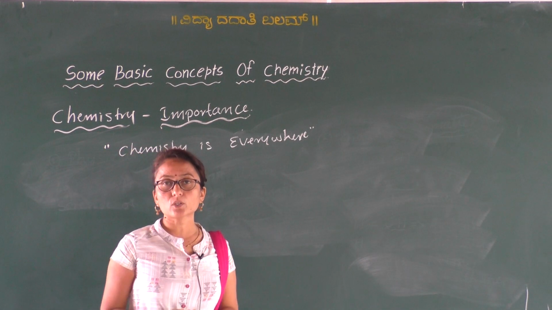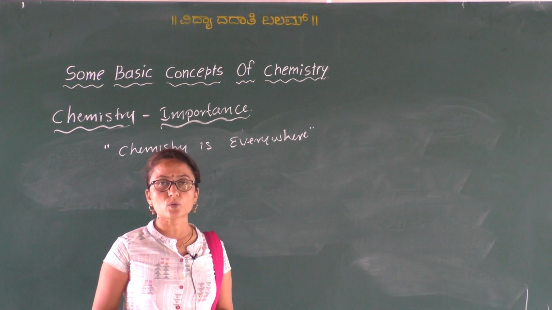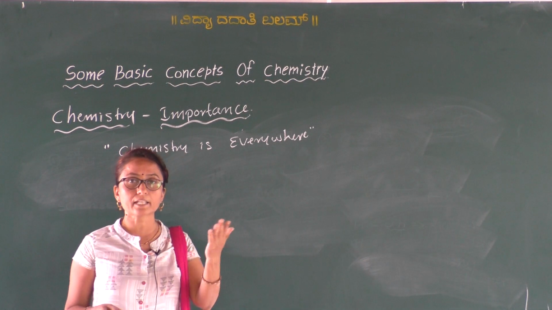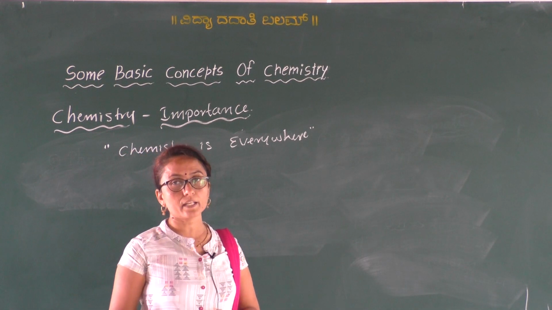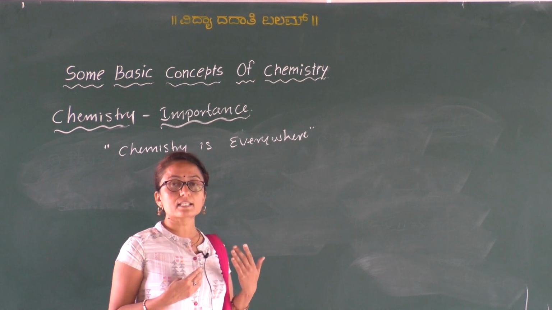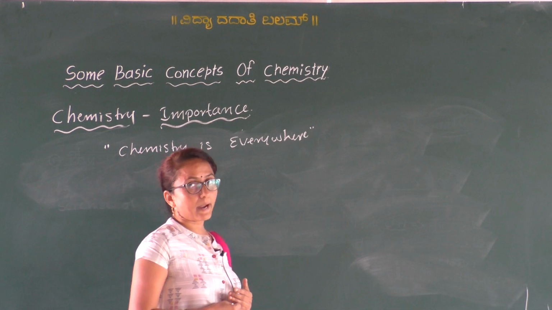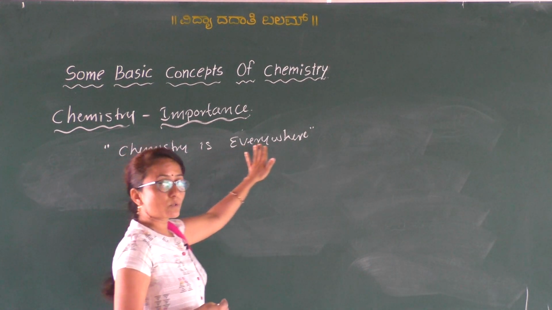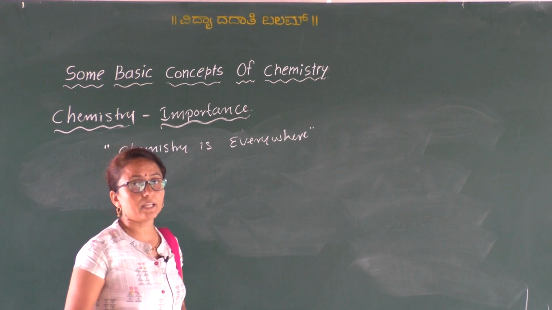So matter, you know, is anything which occupies space and has a mass. So all the things which are surrounding us. For example, if you have taken the chalk piece or the board, duster, tables. Okay. So air, water, or if you consider our body, all these are nothing but what? The matter. Okay. So the body, that is the skin, or the proteins, enzymes, all these are what? The matter. So therefore the matter is present everywhere, so therefore chemistry is also present everywhere. So therefore I want to say chemistry is everywhere.